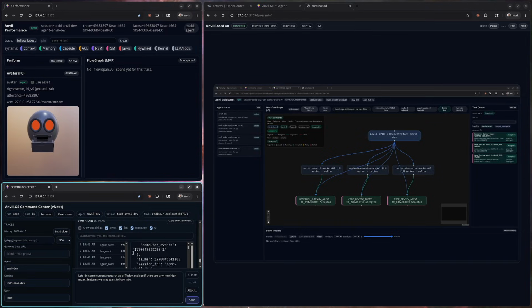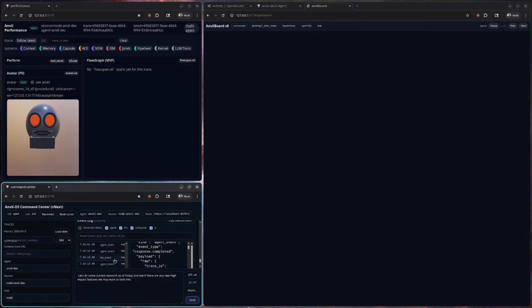One last preview: Anvil-OS is not just a single agent. I can orchestrate a multi-agent workflow, spin up specialist workers, delegate tasks in parallel, and keep everything deterministic and auditable with receipts and replay. In the next episode, we'll run a real workflow end-to-end: R&D gather, triage, patch and verification, and recap, and we'll show it in real time in the multi-agent dashboard.